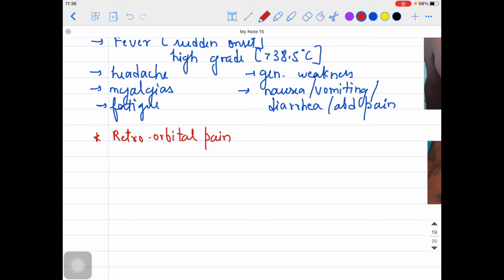And then non-specific symptoms, nausea, vomiting, abdominal pain, generalized weakness, fever, myalgias, and all those things might persist as such. So that is about what phase? That is about the febrile phase.